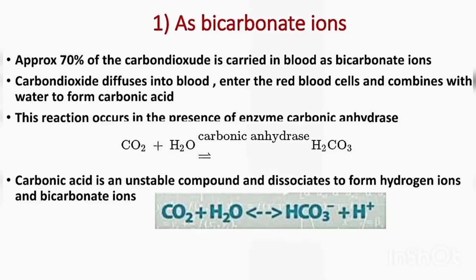The first one is the bicarbonate ion. Approximately 70% of the carbon dioxide that is dissolved into the blood is in the form of bicarbonate ions. Now we learn how the bicarbonate ions are formed. When the carbon dioxide diffuses into the blood, it enters the red blood cell where it combines with water, and when the carbon dioxide combines with water, it forms carbonic acid in the presence of the enzyme carbonic anhydrase.